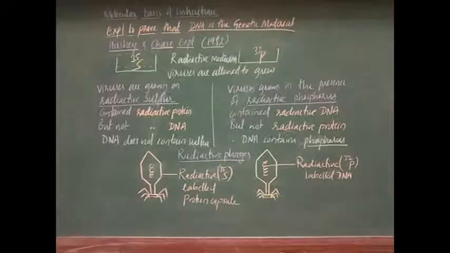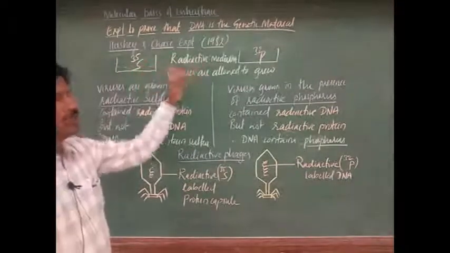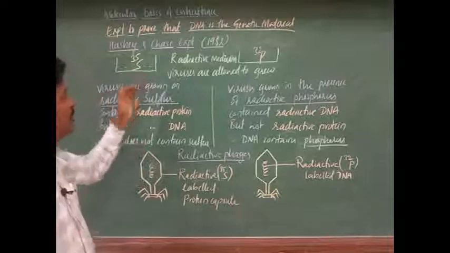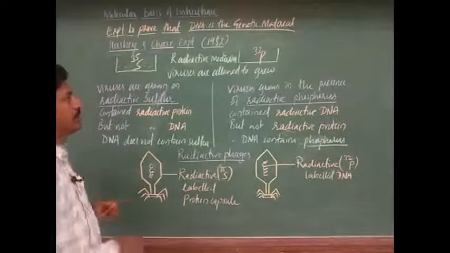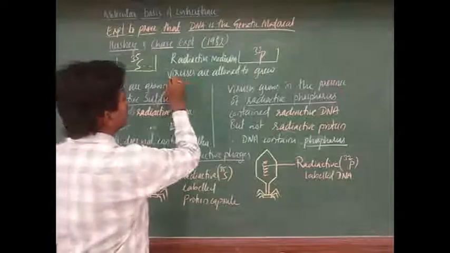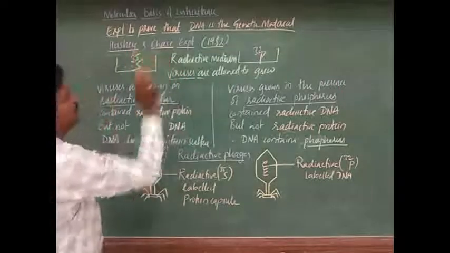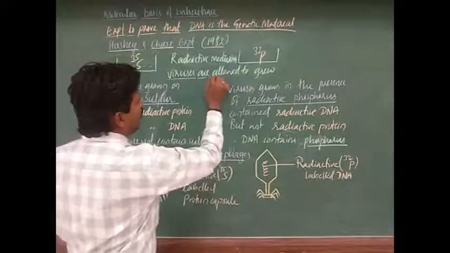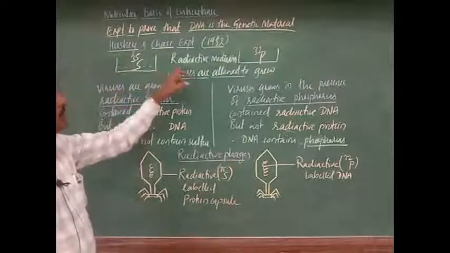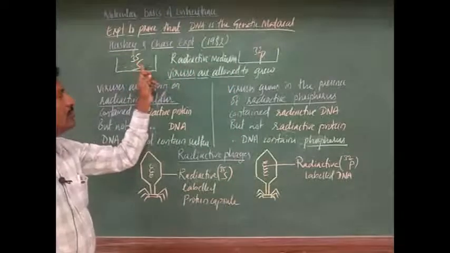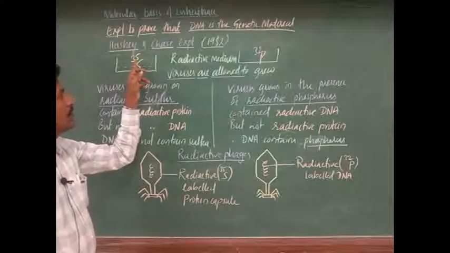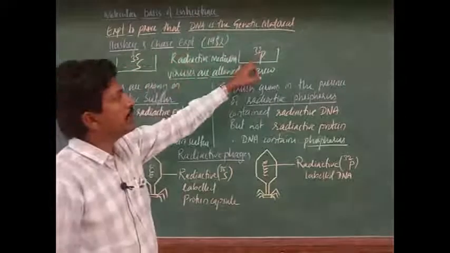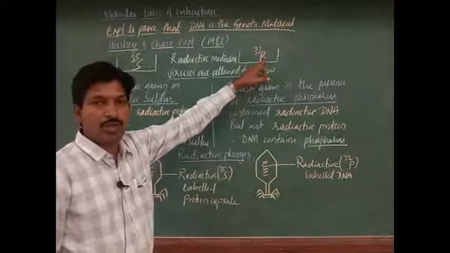Yes, dear students, see here. With the help of these two different radioactive media, the organisms were cultured. Viruses are allowed to grow in this. They are Hershey and Chase. They gave the viruses a radioactive medium to develop in. In one medium they used radioactive sulfur. In the second medium, radioactive phosphorus was used.